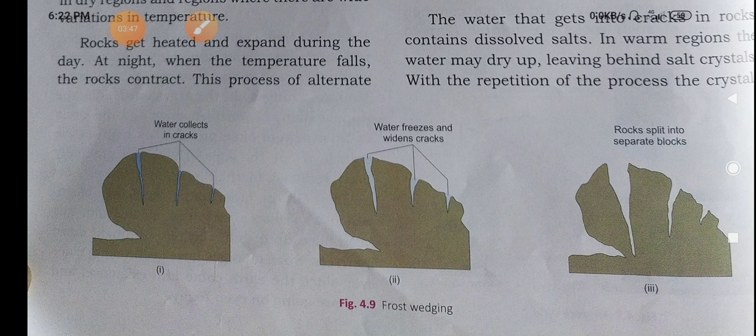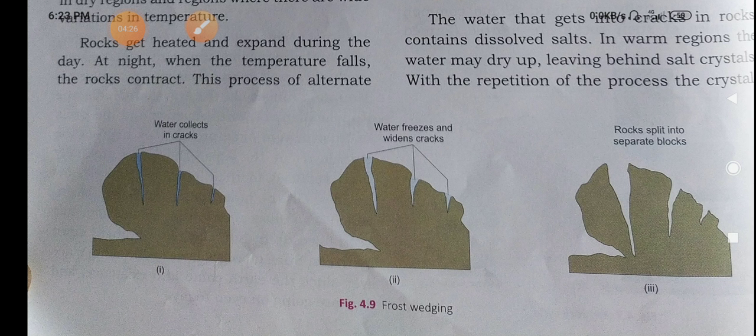Understood all of you? Mechanical weathering usually happens in dry areas. In the day, rocks get heated, and at night, when the temperature falls, the rocks contract. This continuous process leads to the breakup of rocks.